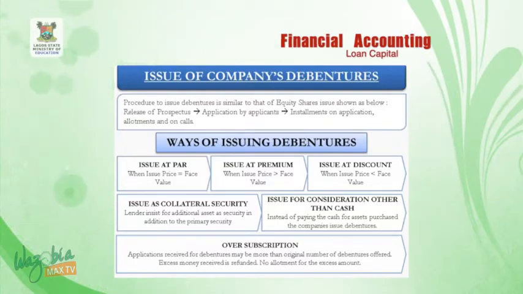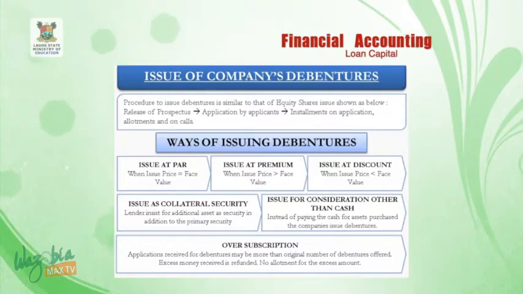From my chart, you will discover here issue of companies debentures, that the procedure to issue debenture is similar to that of equity share issue, shown as below. Release of prospectus, then the next move is application by applicants and deposit or installment on application, then allotments and calls.